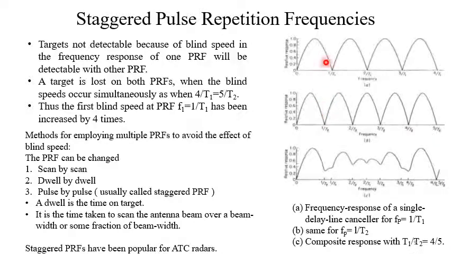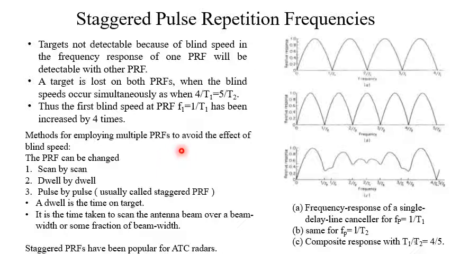But if we use staggered PRF, the first blind speed will be shifted right here. Also the second blind speed will be shifted right here. So the effective blind speed is now this much. It's huge, from here to here. So we can enhance the first blind speed enormously using this staggered PRF.